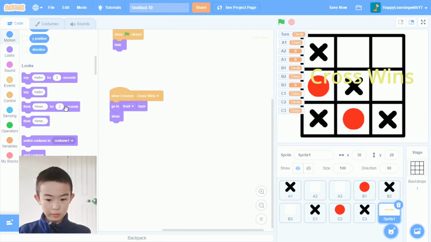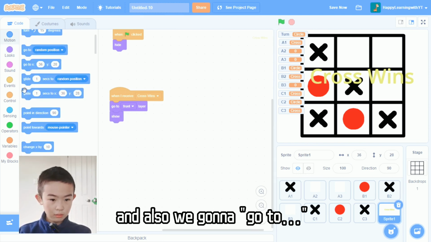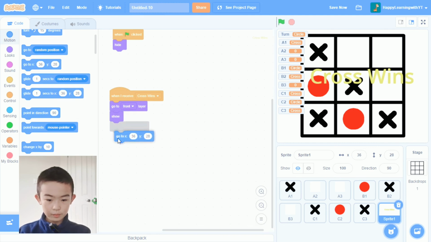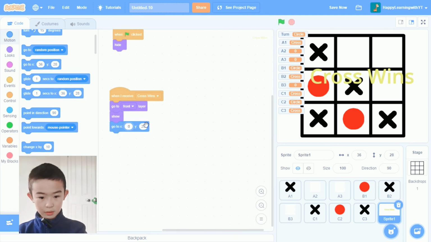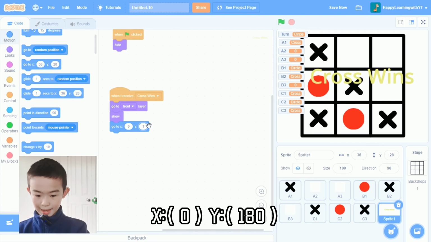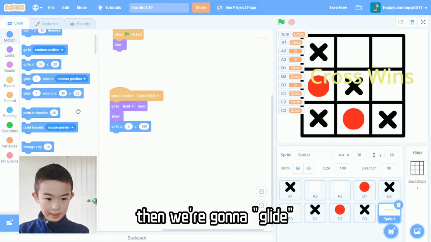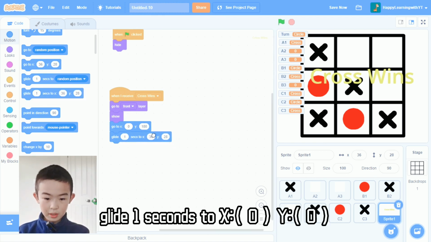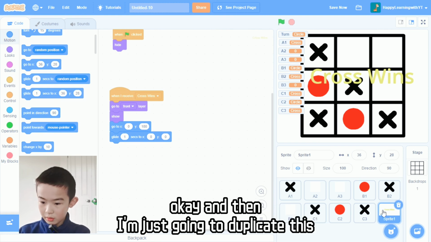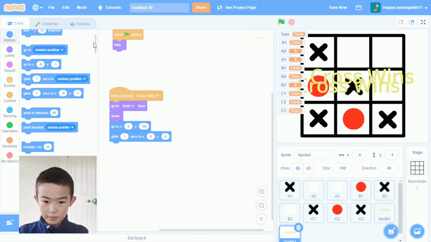And also we are going to go to 0, 180. And then you're going to slowly come down. So then we're going to glide slowly, 1 second, to 0, 0. Okay, and then I'm just going to duplicate this.